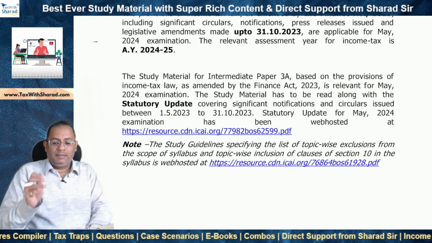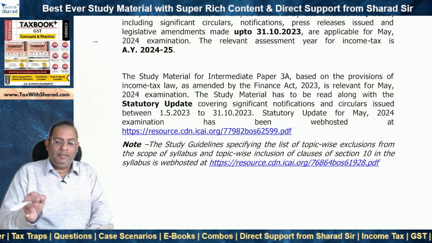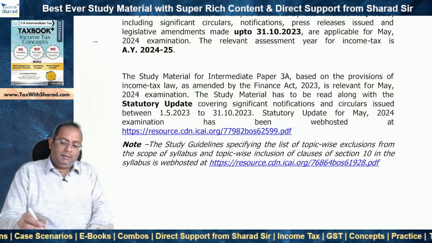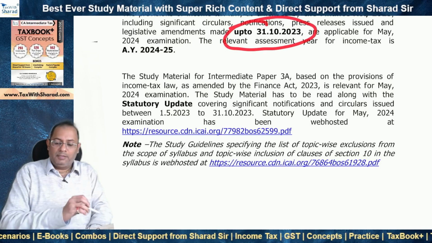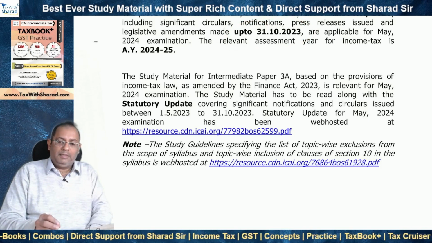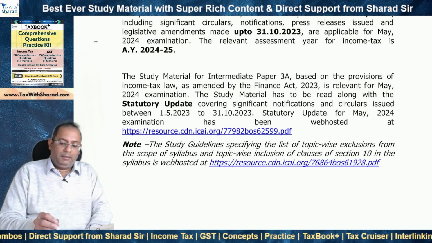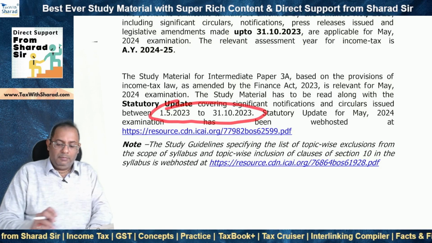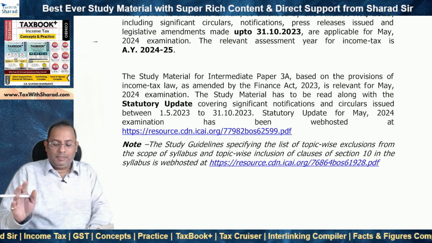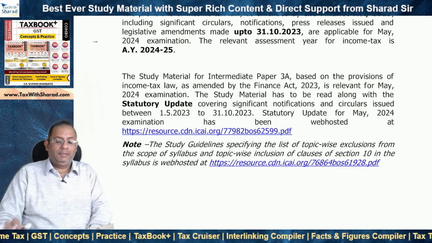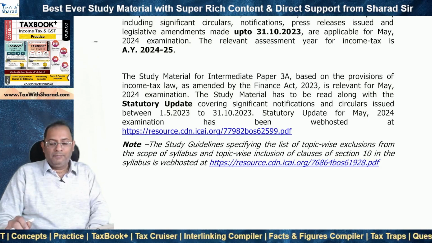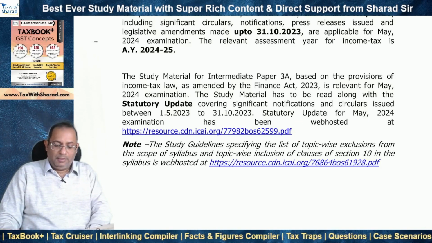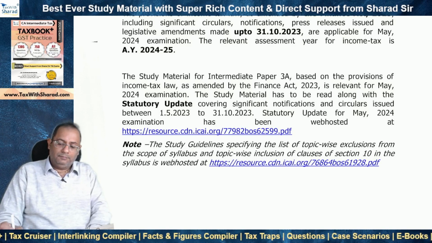Why? Because the ICAI study material is updated only till 30th of April 2023. Whereas the law up to 31st of October is relevant, and therefore the ICAI statutory update document contains changes between 1st May and 31st October. May, June, July, August, September, October, 6 months of updates, and there are lots of them in this ICAI statutory update document. And this is the link for that ICAI statutory update document for May 2024.